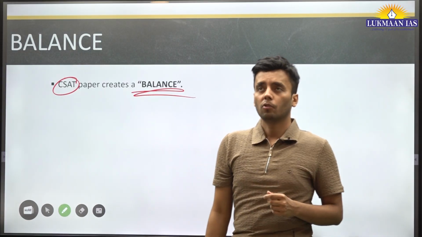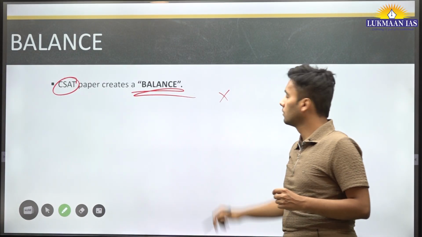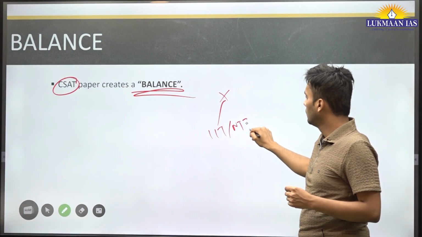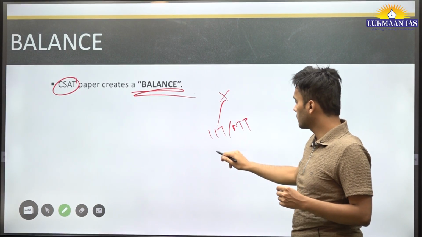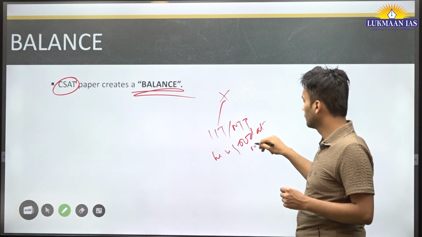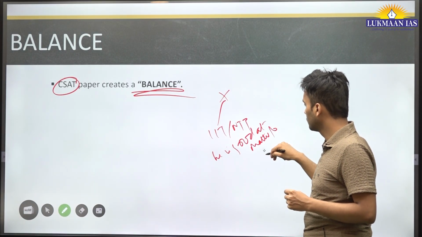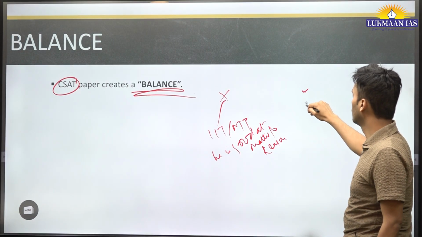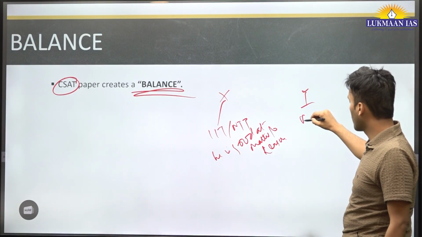Now take an example of a student X coming from IIT or NIT. There is a high chance that he is good at maths and reasoning. And there is a student Y coming from an arts background.